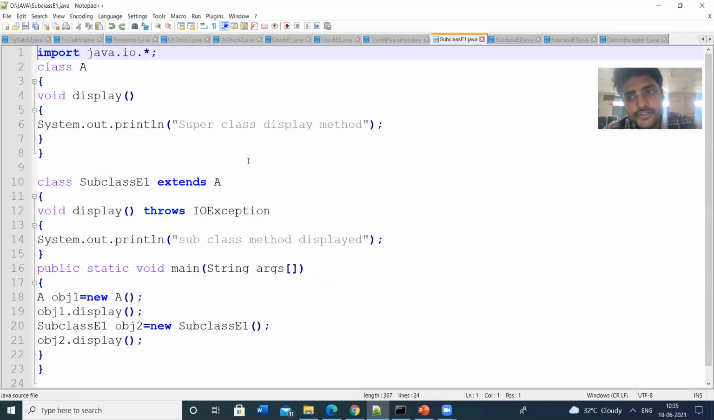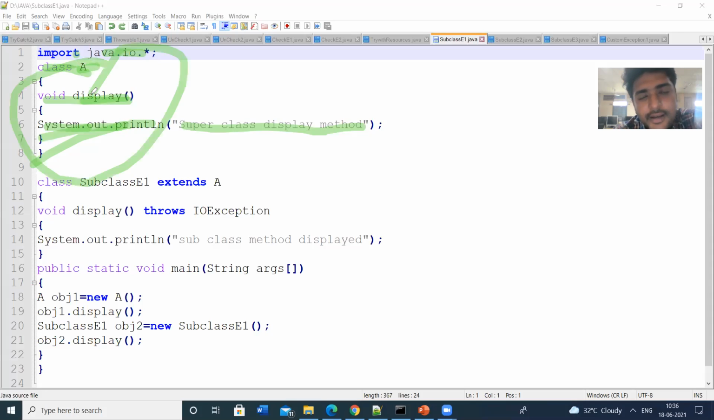So let us check this program. Here I am defining the class. I am importing the IO package, and then I am defining class A, which has a method display, with a method definition as the superclass display method. That is the end of the method and the end of the class. So here I have defined the class A.